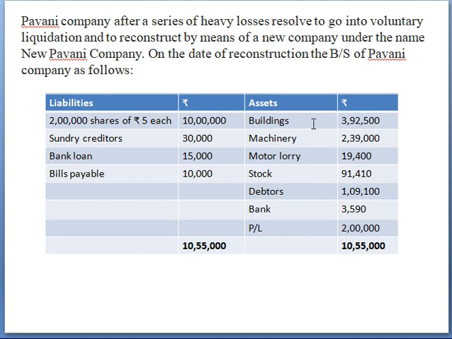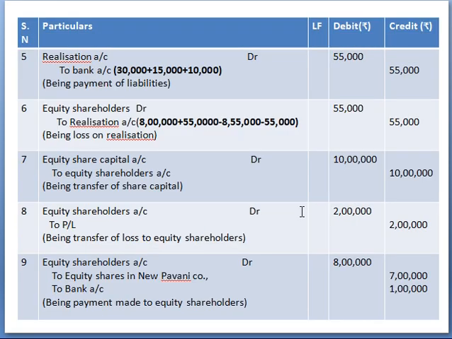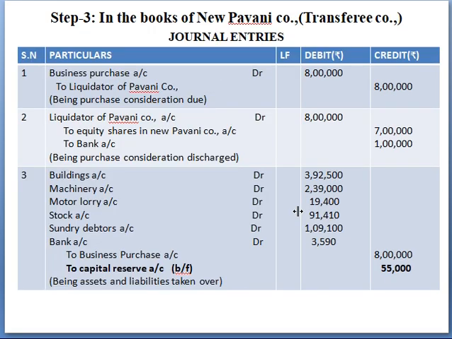See, buildings account debit, machinery account debit, motor lorry account debit, stock account debit, debtors account debit, bank account debit, right? All these are the assets which are taken over by the purchasing company. And there are no liabilities taken over by the purchasing company, so just skip it. Next, to business purchase account, business is purchased for 8 lakhs.